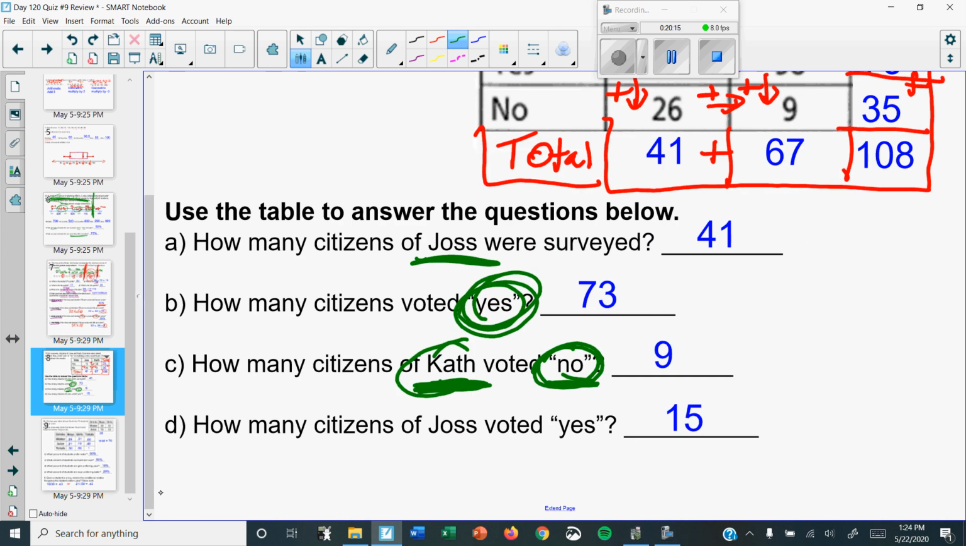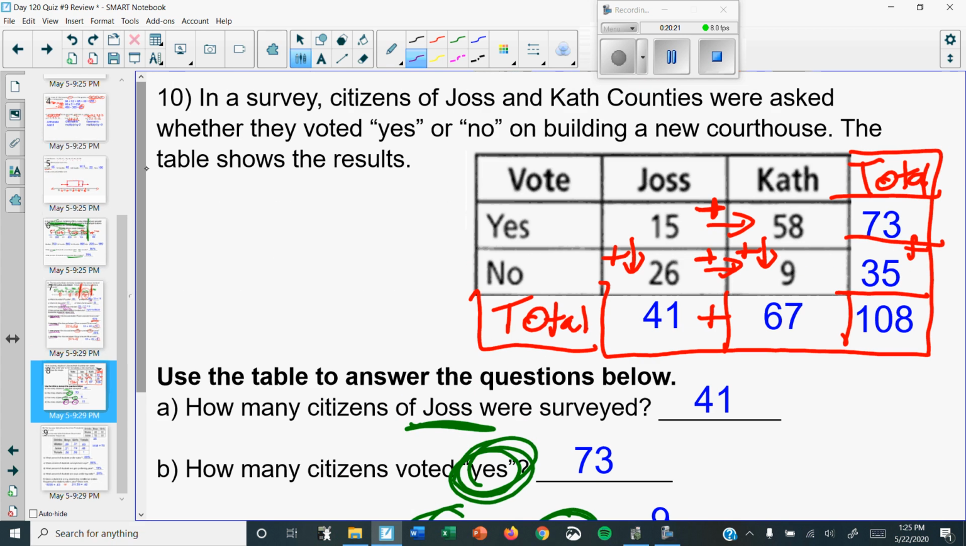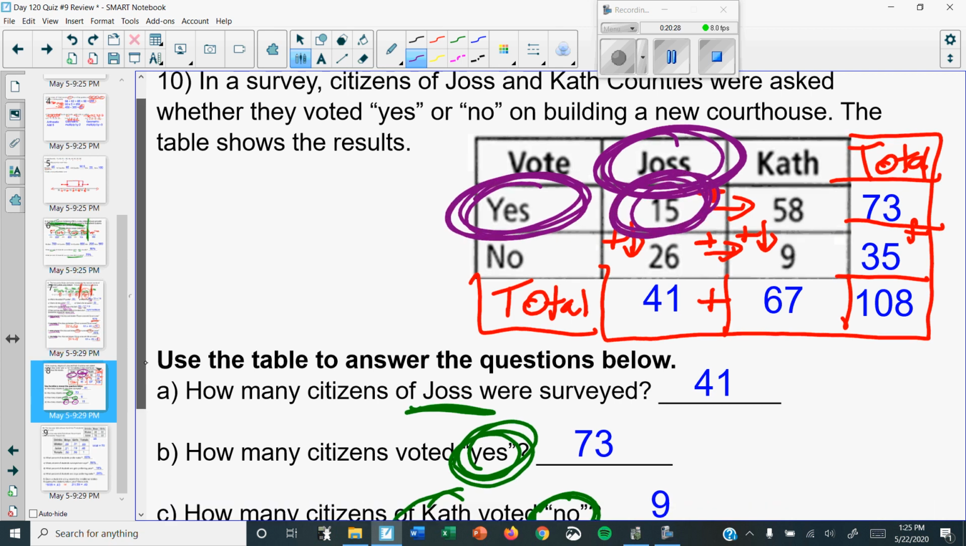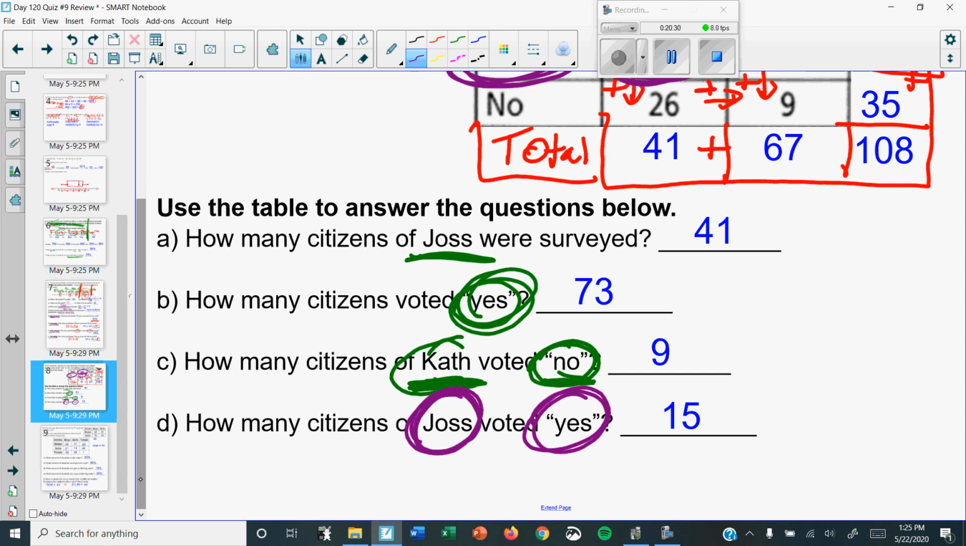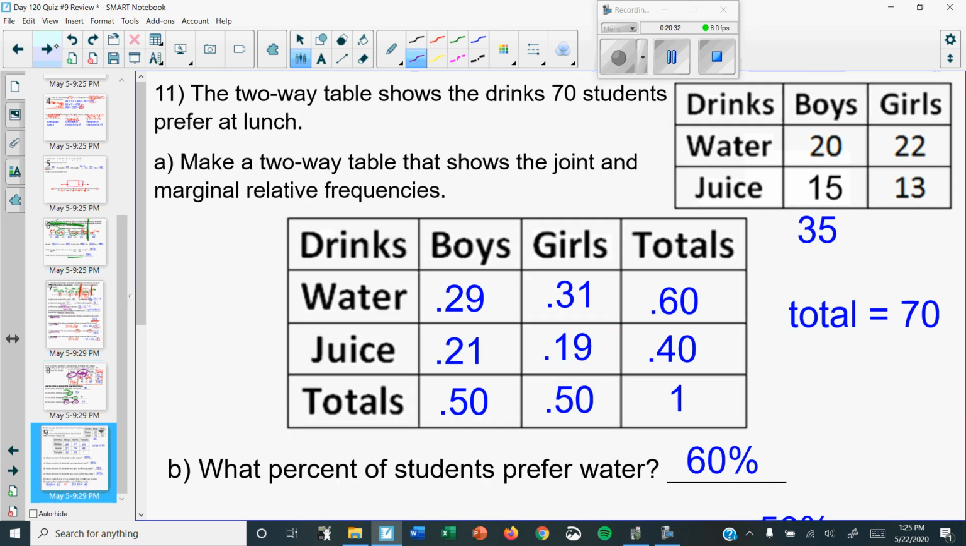The next one. How many citizens of Joss voted yes? So here we go. Joss and voted yes. Where did they meet? At 15. And there's your answer. So those are pretty easy. It's the next one that gets really, really, really annoying.